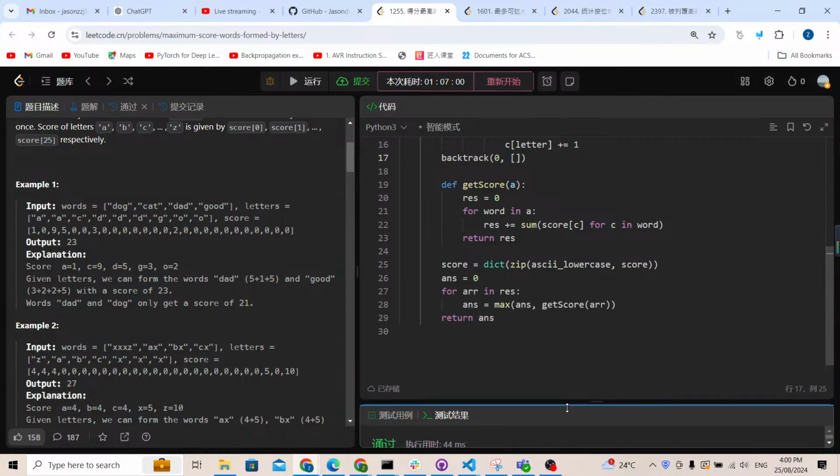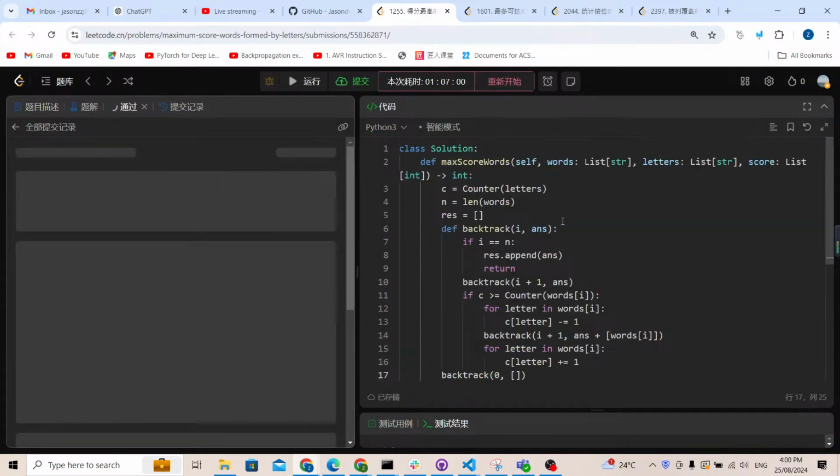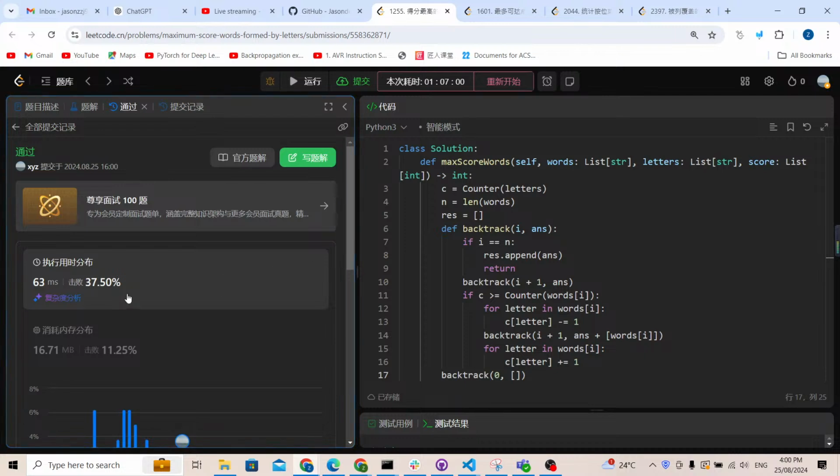As you can see, it works. Now let me submit it to check if it can pass all the testing cases. As you can see, it passed all testing cases and it's pretty fast.